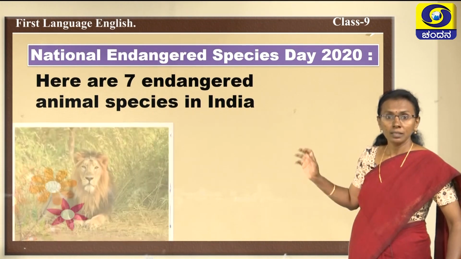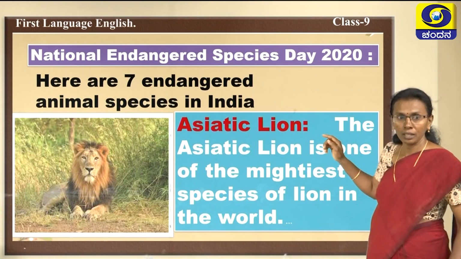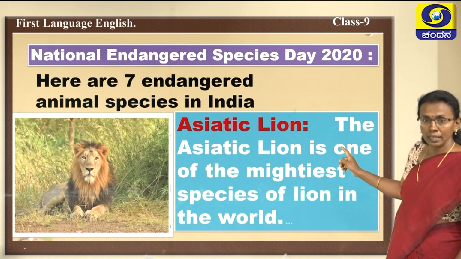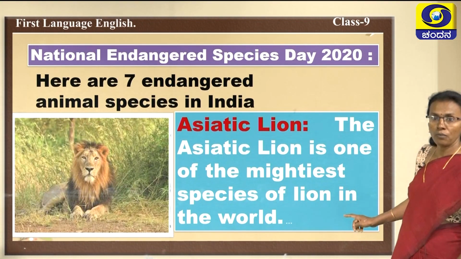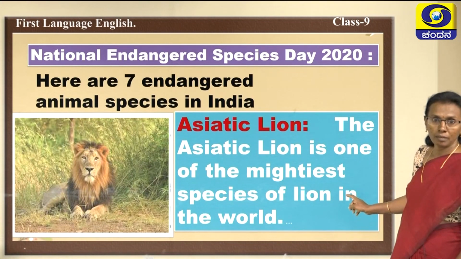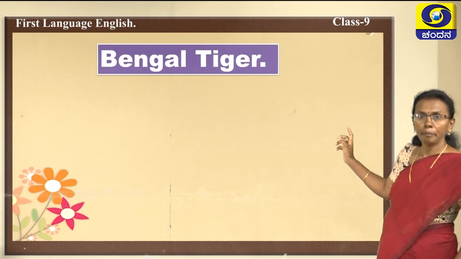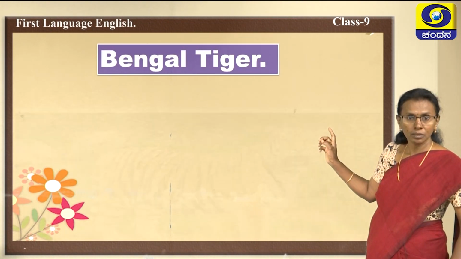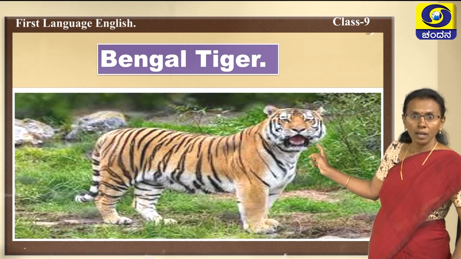Which are they? See, the first one is the Asiatic lion. The Asiatic lion is one of the mightiest species of lion in the world. Okay, first one. Next one is the Bengal tiger. So, it has reached the endangered state, Bengal tiger.